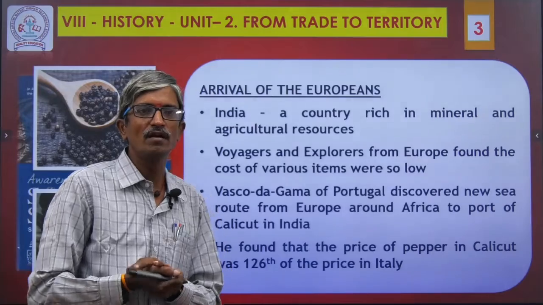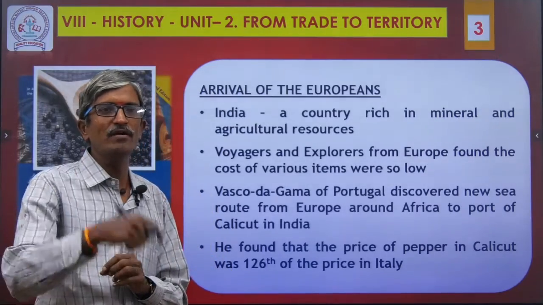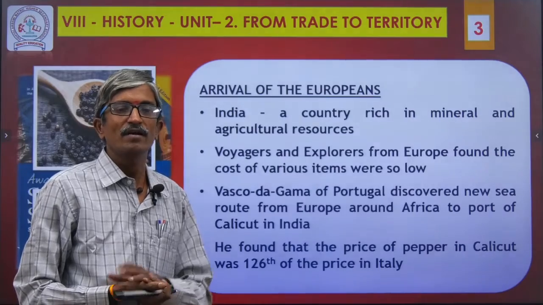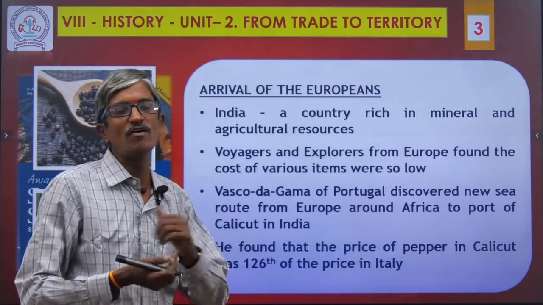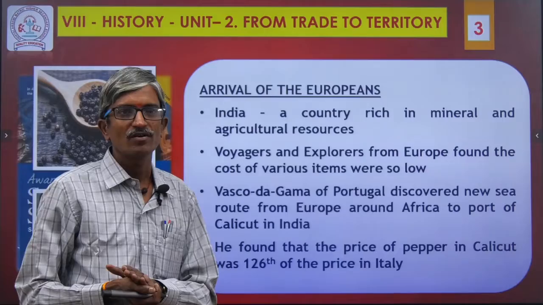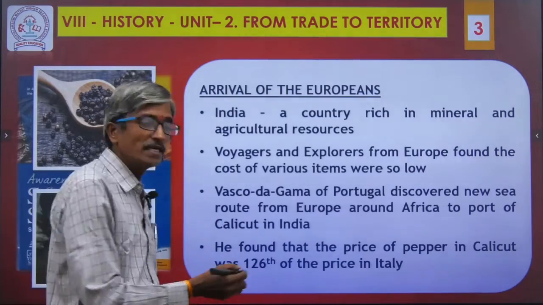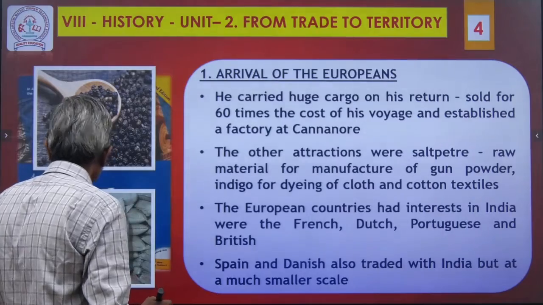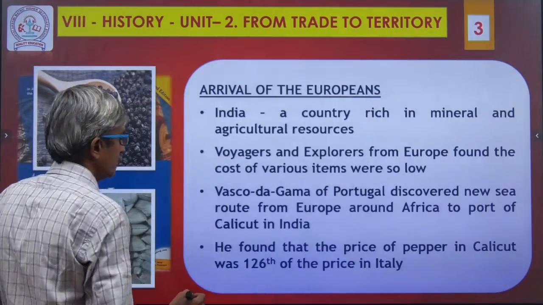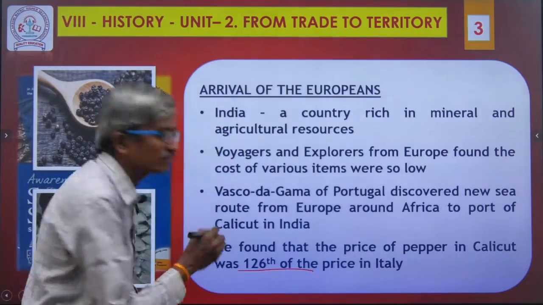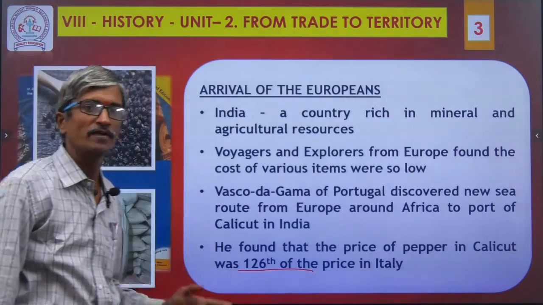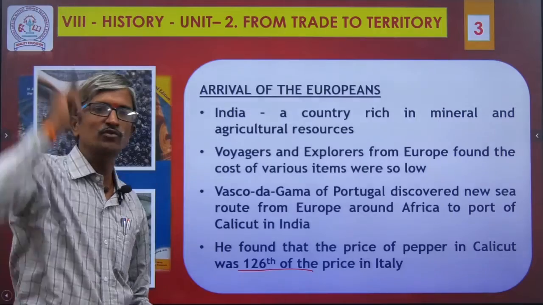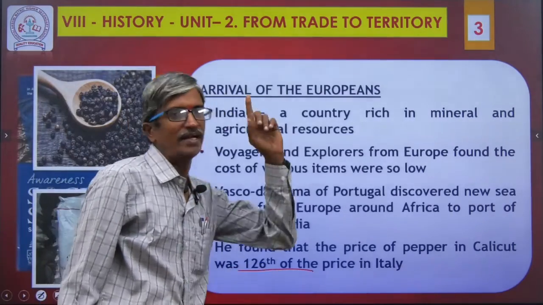We pick out all the pepper and throw it into the dustbin. But the Europeans knew the value of pepper. That is the difference. They saw a huge profit: they got the goods at cheap cost but sold them in Europe at a very high cost.